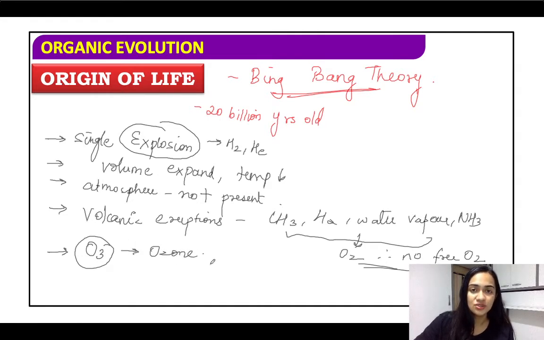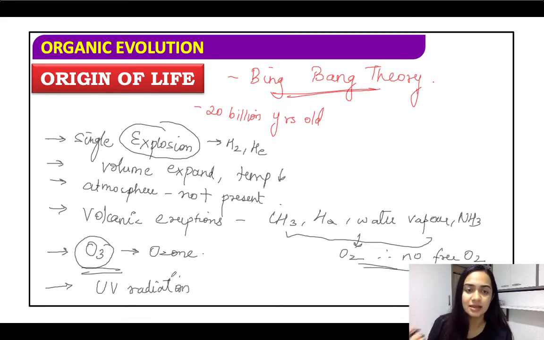All right, and this ozone started packing up the earth and it made a protective layer. तो अब मेरा ozone layer बन चुका है. Which ozone layer ने क्या किया? इन्होंने basically harmful UV radiation से हमें बचाया. ये आप सबको पता होगा. So this is how the ozone layer was formed.